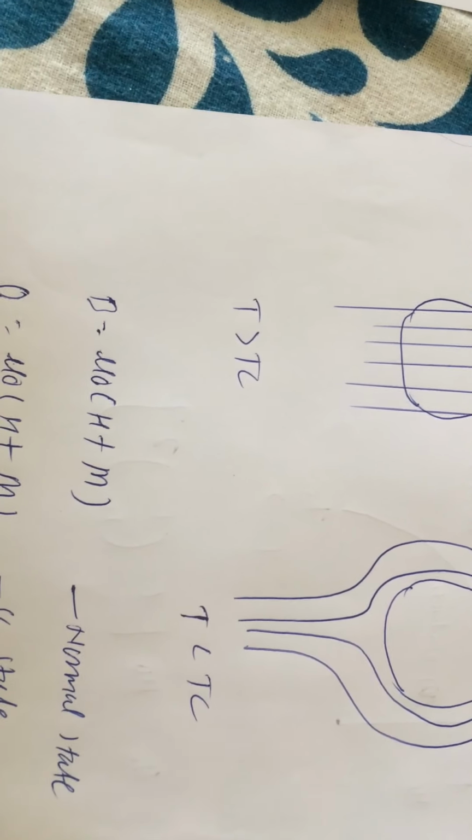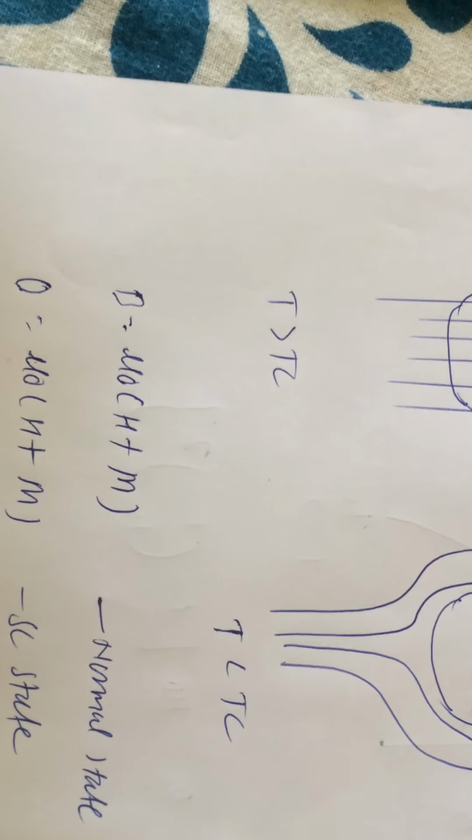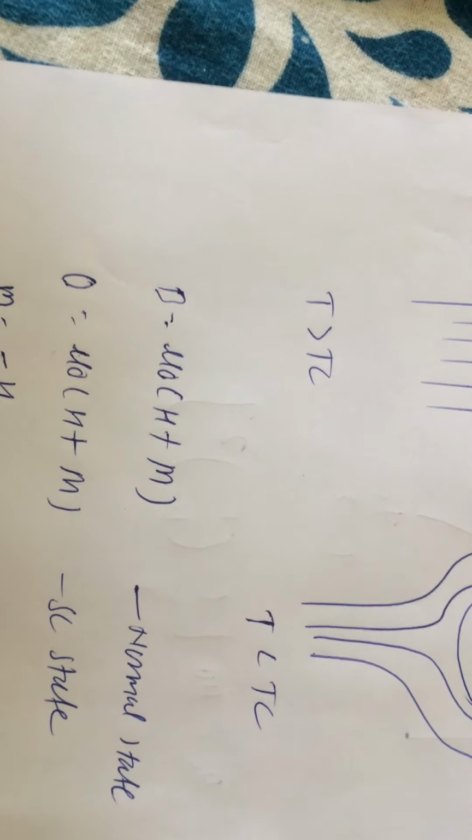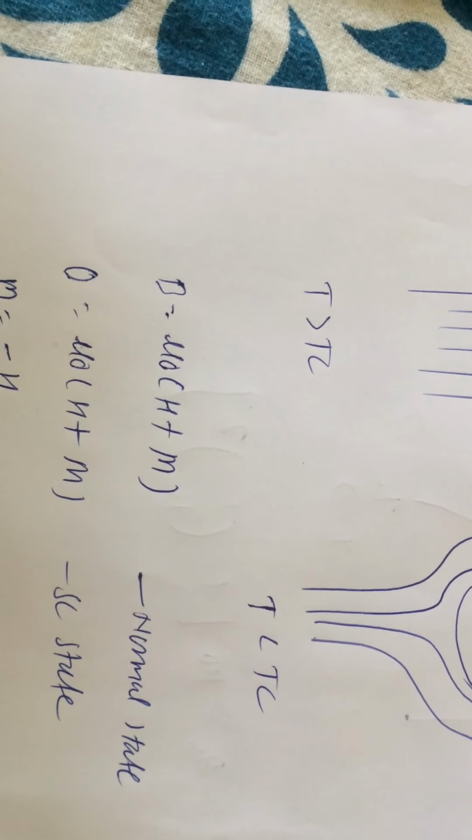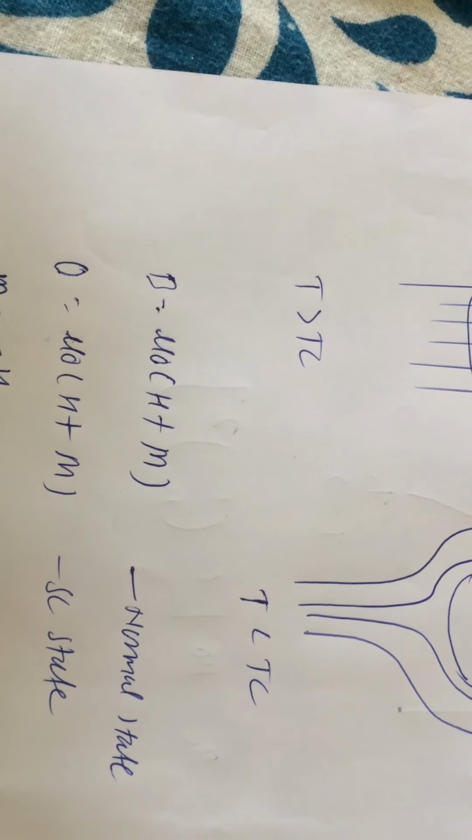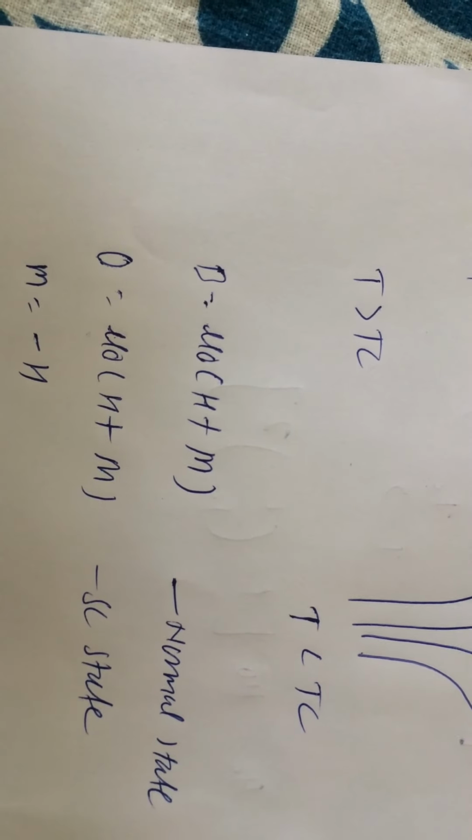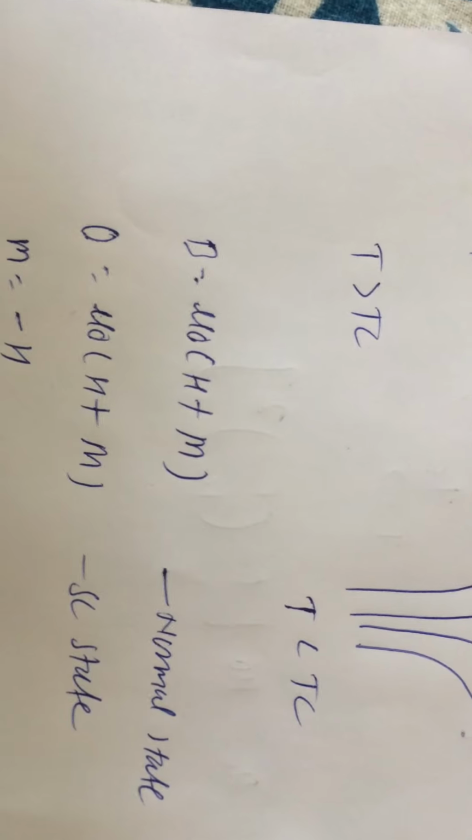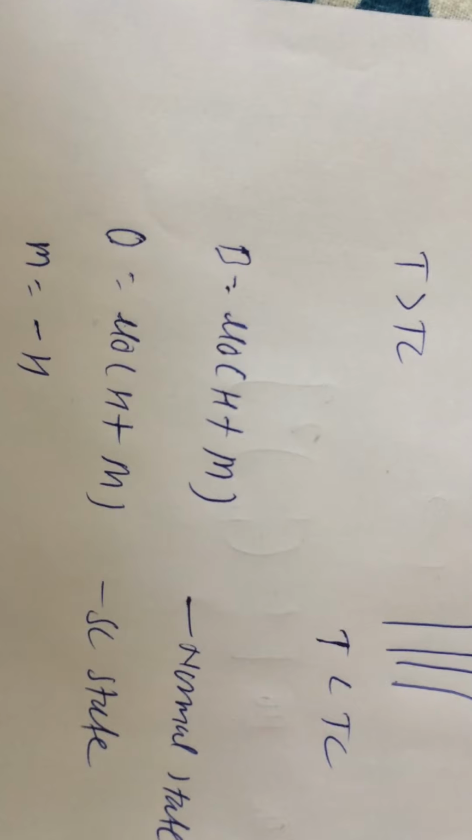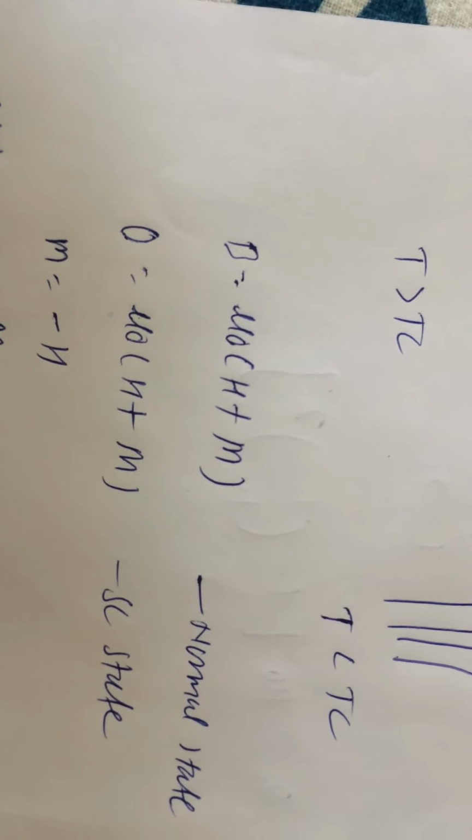Mathematically, the relation is B is equal to mu 0 into bracket H plus M. Here B is the value of magnetic induction, mu 0 is a constant, H is the external magnetic field, and M is the magnetization of the material. So for normal state, the equation is satisfied, B is equal to mu 0 into bracket H plus M. But when the material becomes superconductor, meaning below critical temperature, the external magnetic field is not able to penetrate the material. That is why the value of B is considered as 0 here. So the equation will be 0 is equal to mu 0 into bracket H plus M.